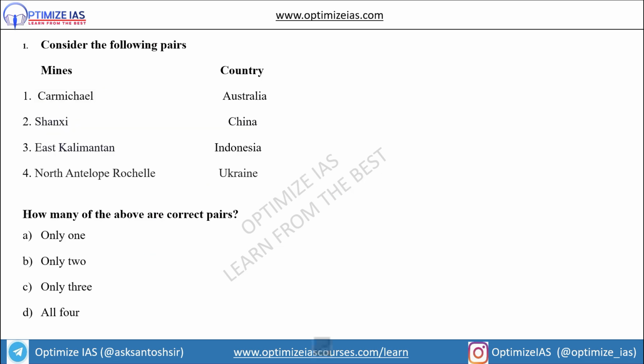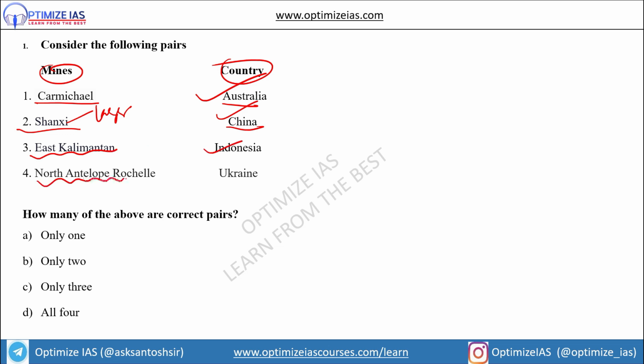You can see another question. Consider the following pairs: mines and country. Carmichael mines, it is in Australia. This is correct. Shanxi, it is in China. This is also correct. This is one of the largest coal mining areas in the world. Then East Kalimantan mine, it is in Indonesia. Then North Antelope Rochelle, it is in USA, not Ukraine. So the answer is only 3.